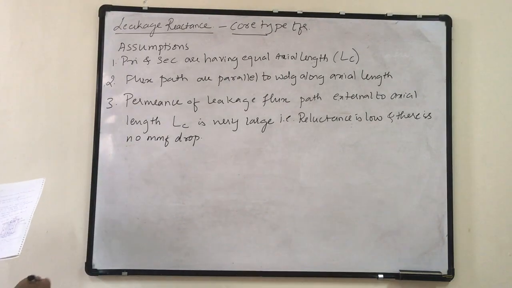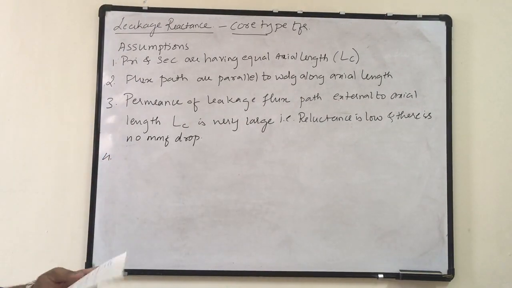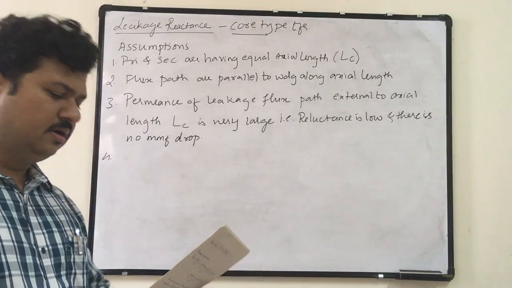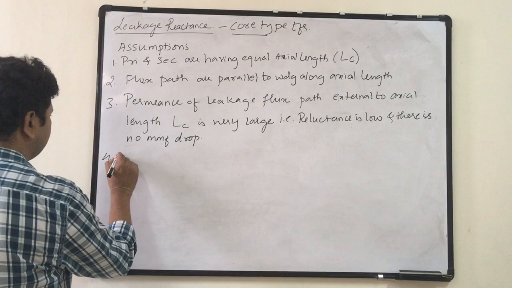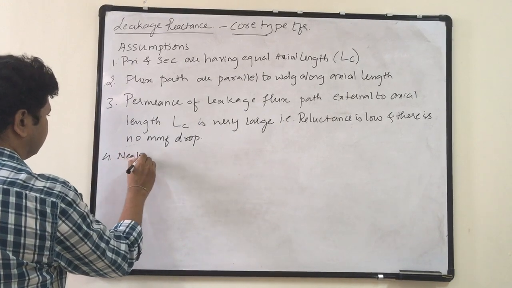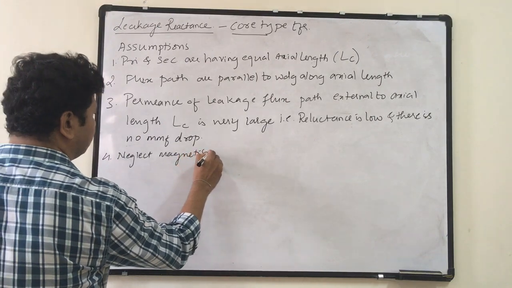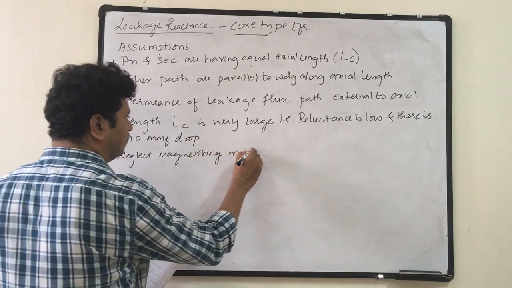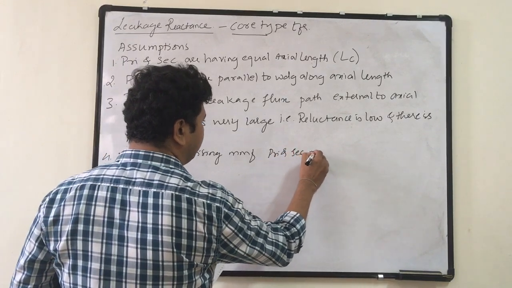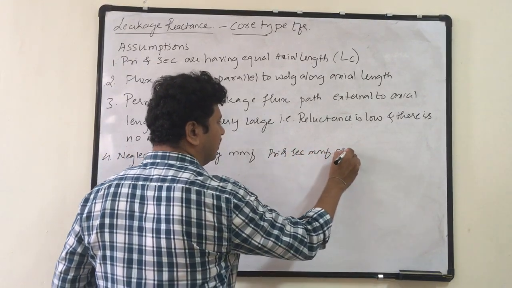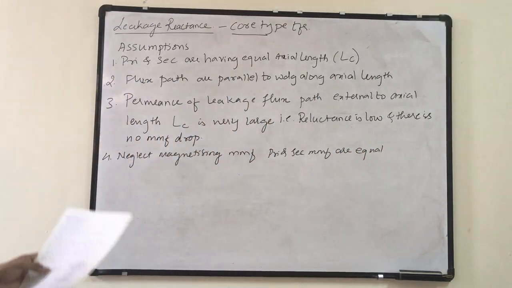Fourth assumption is primary and secondary MMF are equal, by neglecting magnetizing MMF. So neglect magnetizing MMF. Primary and secondary MMFs are equal.